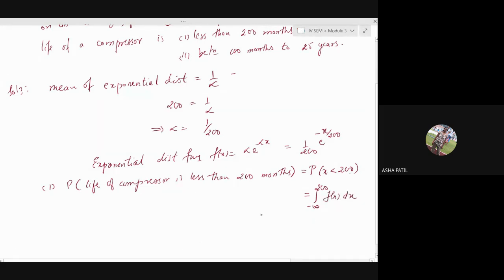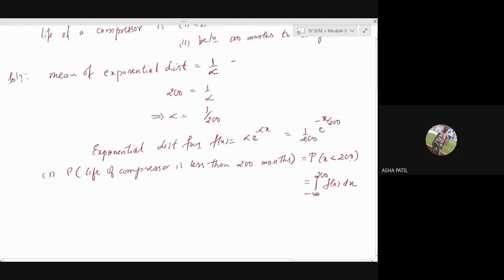But for an exponential distribution, x is greater than 0. So we will take integration from 0 to 200 of the function f of x, which is 1 upon 200 e raised to minus x by 200 dx, because x is greater than 0.